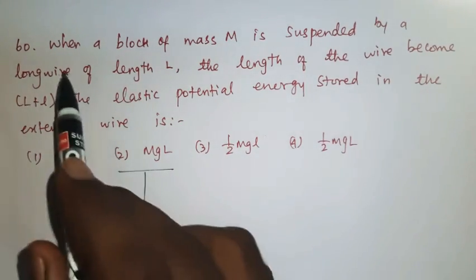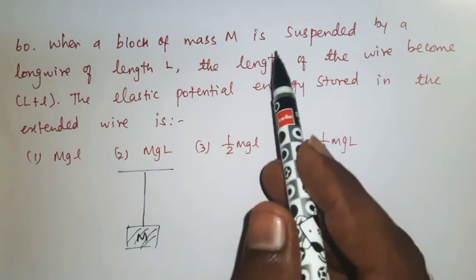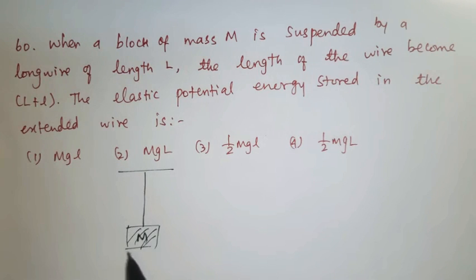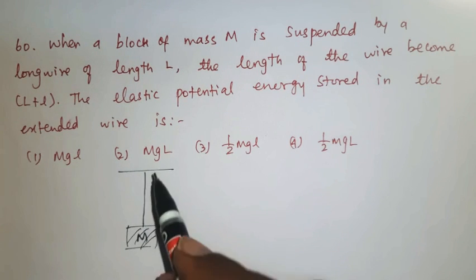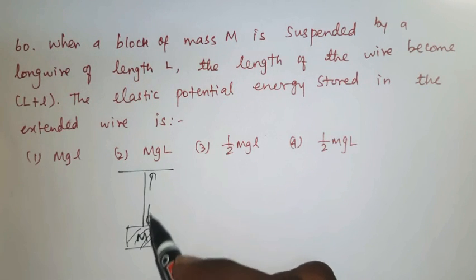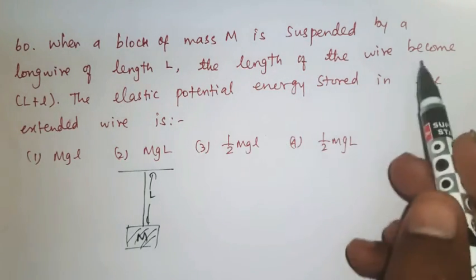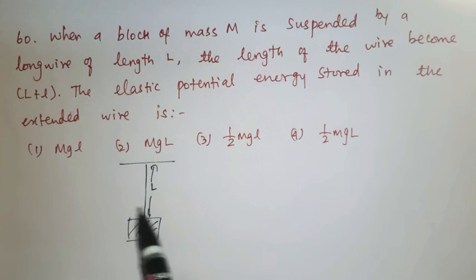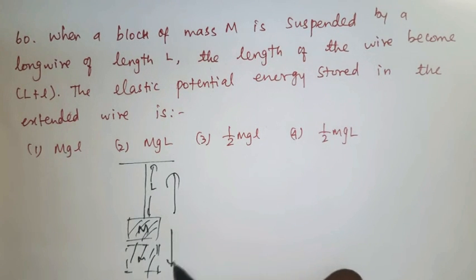Question number 60. When a block of mass M is suspended by a long wire of length L, the length of the wire becomes L plus l. So due to the weight of the block, the length of the wire is extended to L plus l, so the additional extension, elongation, is l.